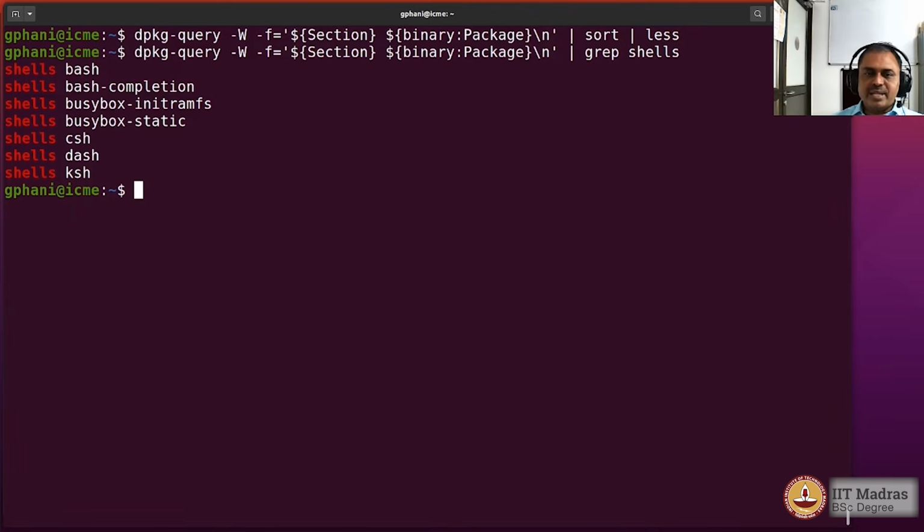Now you can see that we have filtered the output to only display those lines which contain the word shells, and you could see that the list of utilities that come under the category called shells are displayed. So you can see that this grep command is quite powerful in filtering the output that is coming in through the pipe, and we will learn more about that shortly.